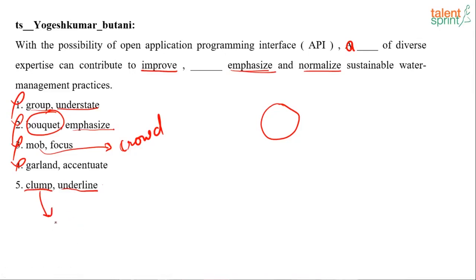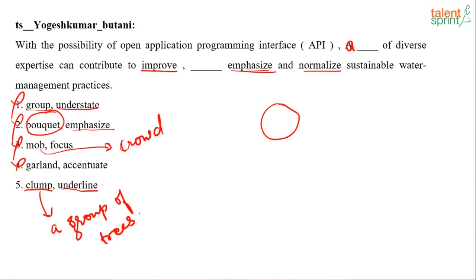Clump literally means a group of trees. Accentuate is a positive word, however garland is not something that you use for expertise. Yes, it is a group of trees, clump.